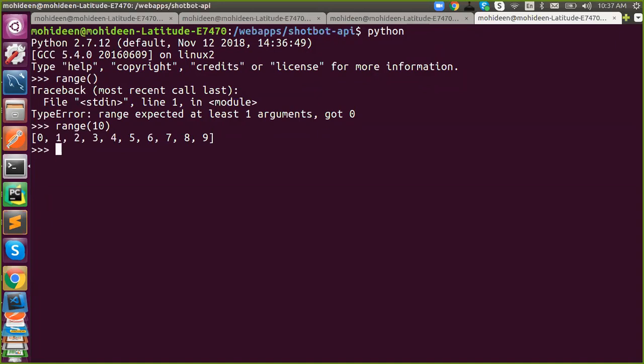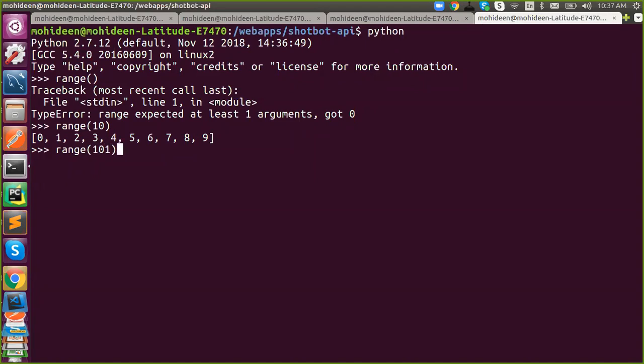Understand what is range? You might find it difficult to type a long series of numbers, so you can use this function. If you want to generate numbers between 1 to 100, you can use range. So if I want to generate numbers from 1 to 100, what do I need to do? Range of 100? Range 101? Is it correct?